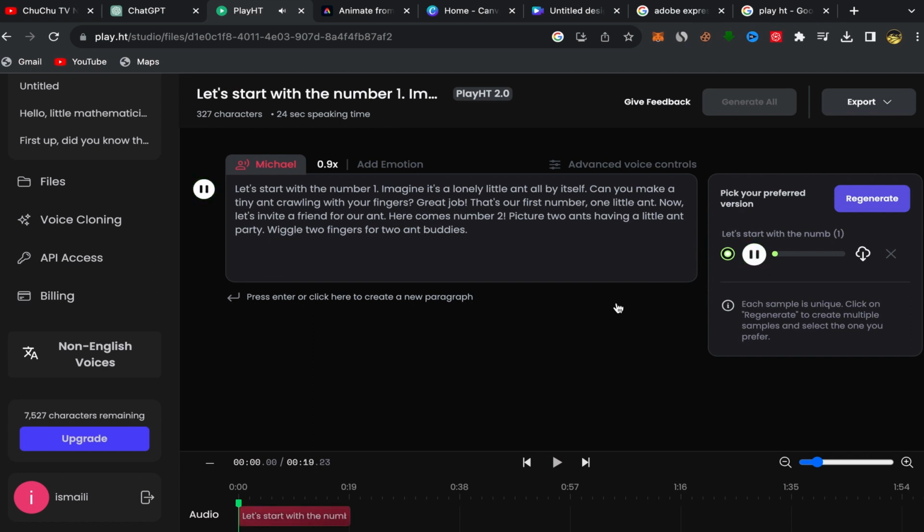Start with the number 1. Imagine it's a lonely little ant all by itself. Can you make a tiny ant crawling with your fingers? Great job. That's our first number, one little ant. Now, let's invite a friend for our ant. Here comes number 2. Picture 2.